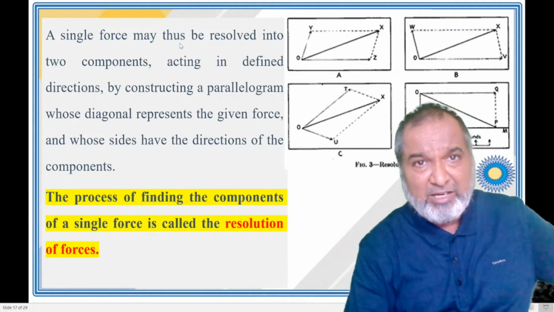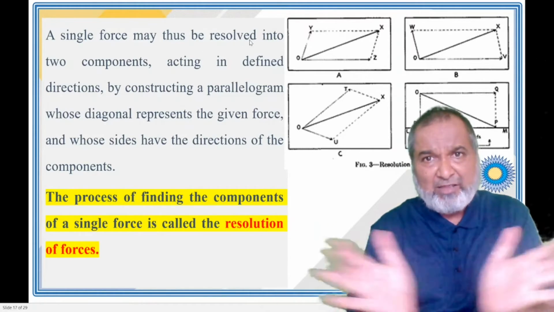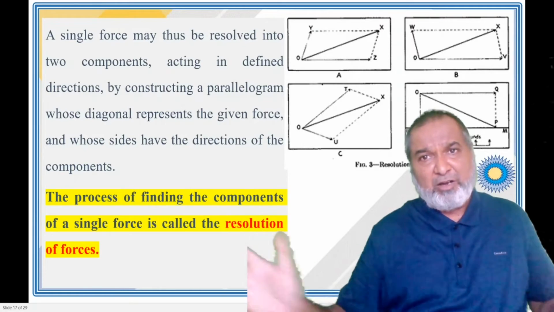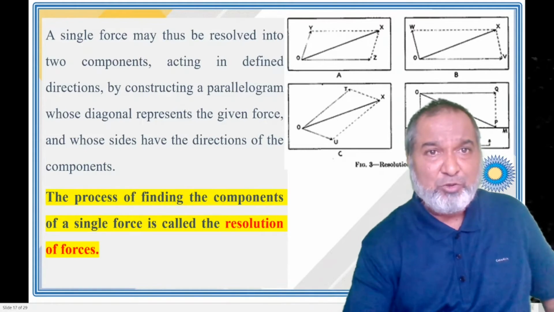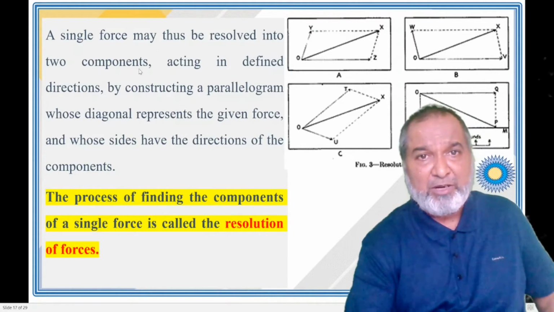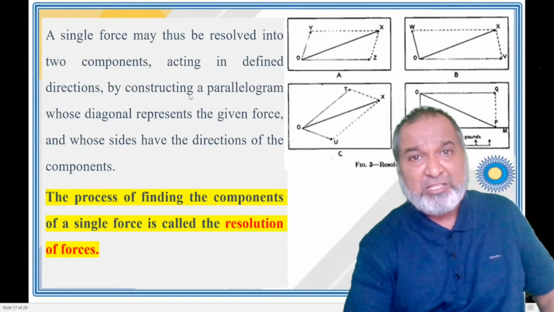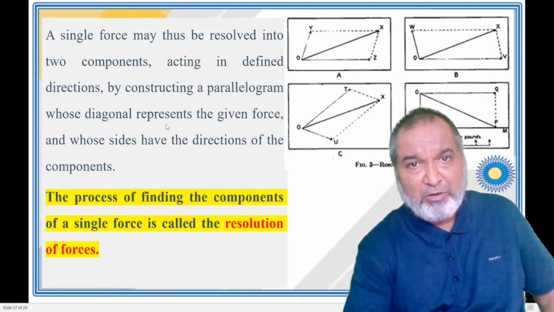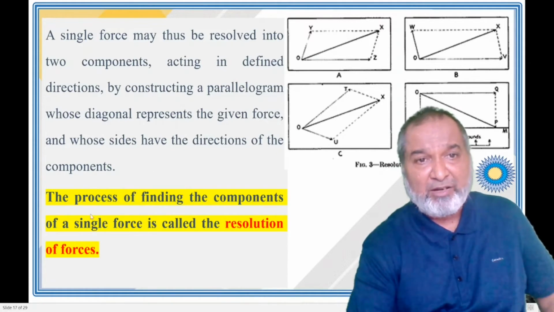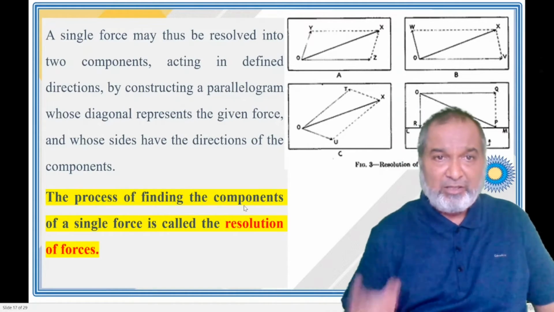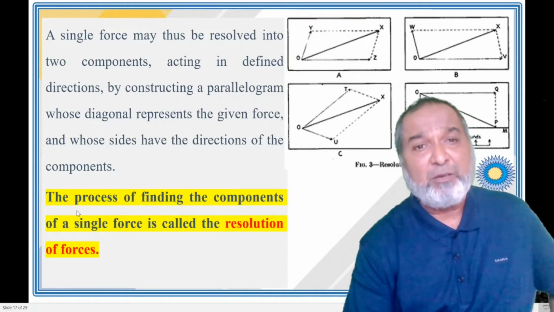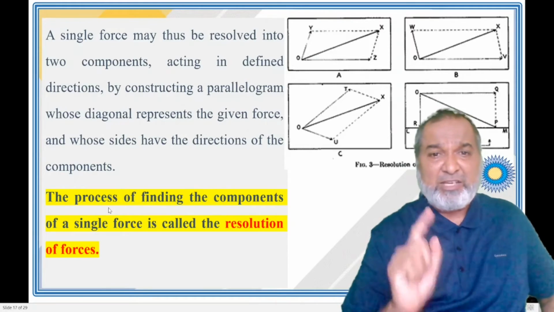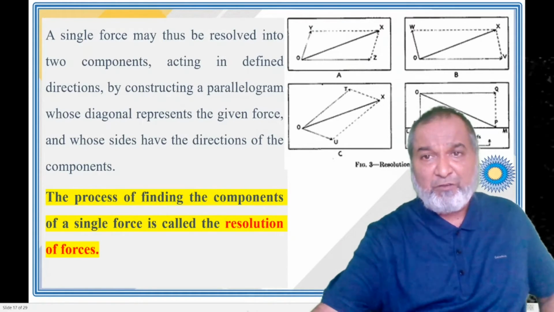A single force may thus be resolved because two forces are pulling in different directions, and due to this we get the resultant. So a single force may be resolved into two components acting in defined directions by constructing a parallelogram whose diagonal represents the given force and whose sides have the directions of the components. The process of finding the components of a single force is called resolution of forces.